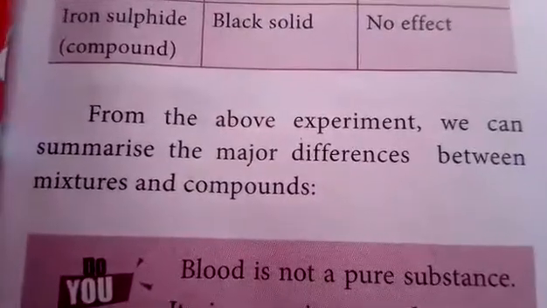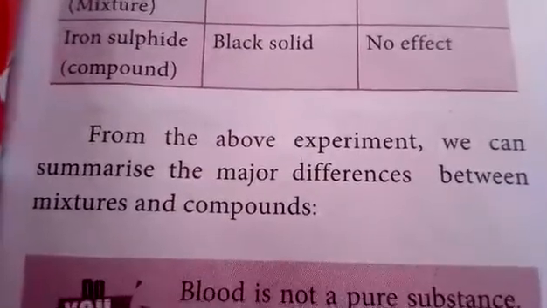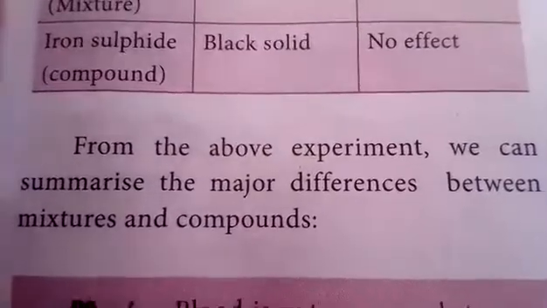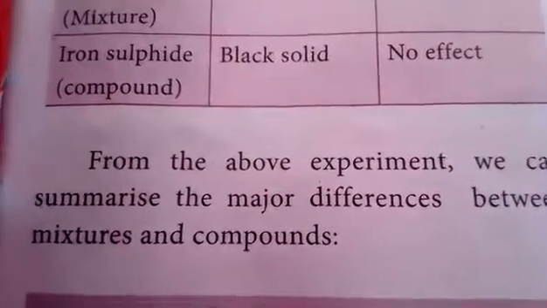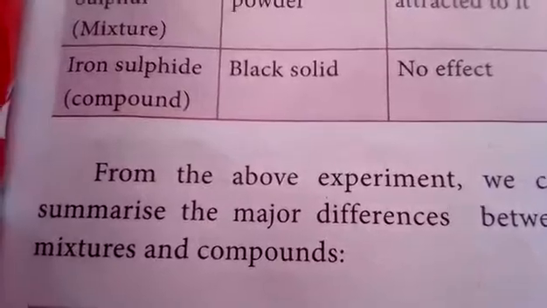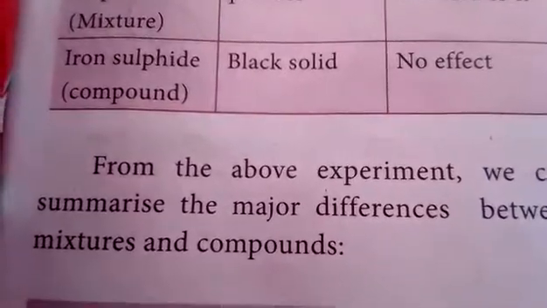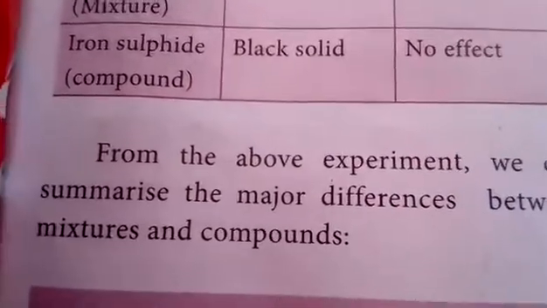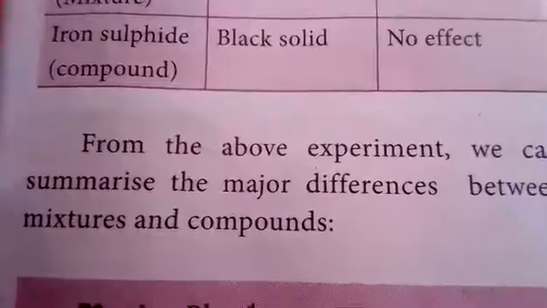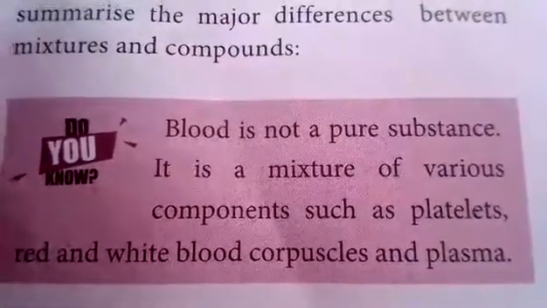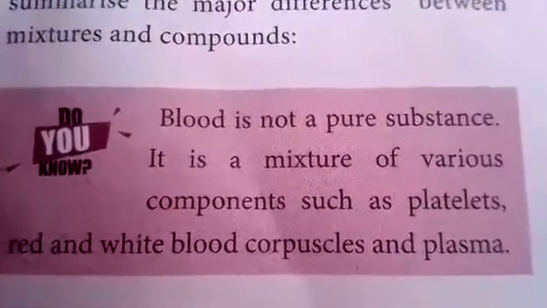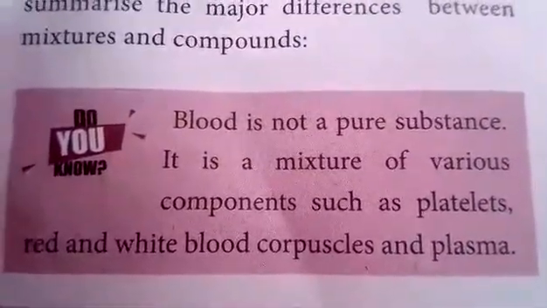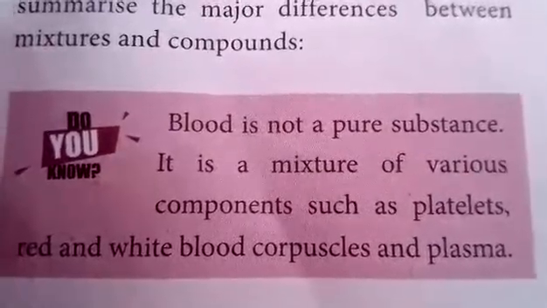From the above experiment, we can summarize the major differences between mixture and compound. A mixture has the properties of its different elements. What is a compound? It contains two or more substances, but it forms only one appearance. Do you know blood is not a pure substance? It is a mixture of various components such as platelets, red and white blood corpuscles and plasma.